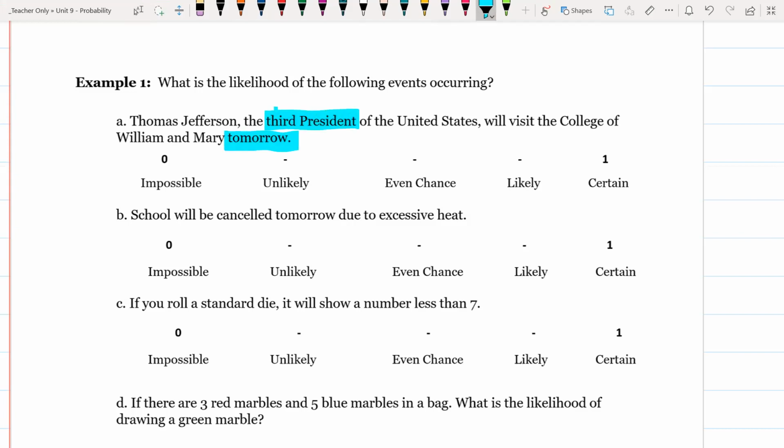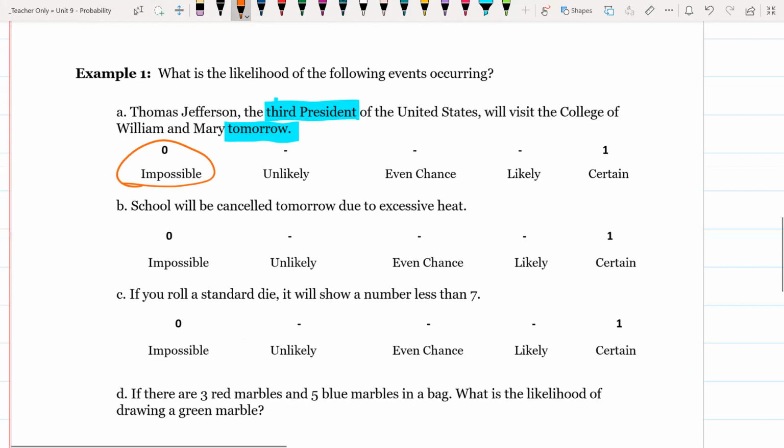We're on our 46th president. That sounds about right. So Thomas Jefferson, in case you're unsure, is deceased. He is no longer alive. So can he visit the College of William and Mary tomorrow? No, he's no longer living, so it is impossible for that to happen.